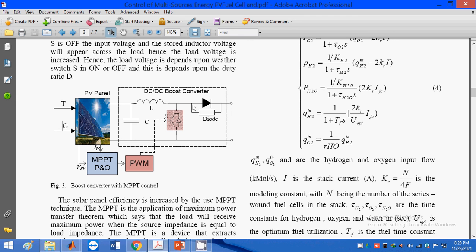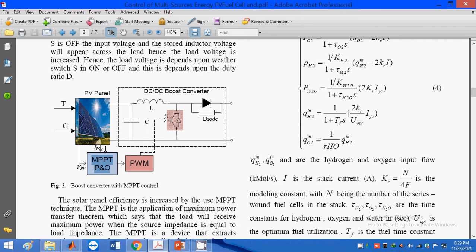I do that with the help of this MPPT controller and the pulse width modulation technique. Here we are using a MOSFET or IGBT, whatever the switch may be. I need to turn it on by gate triggering, which I generate with the pulse width generator. The pulse width modulation signal is generated with the help of the MPPT controller.